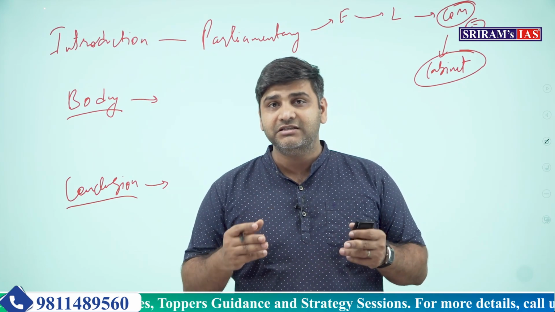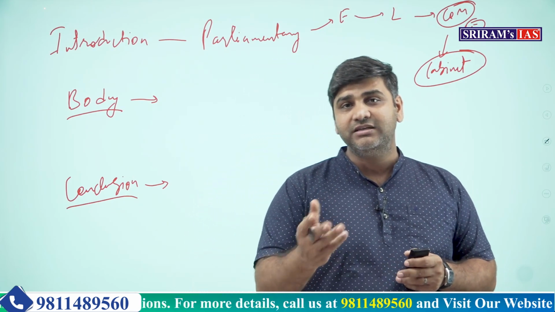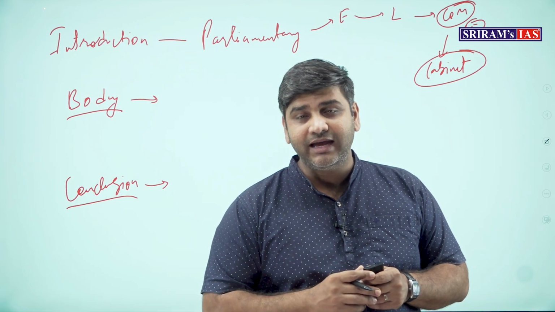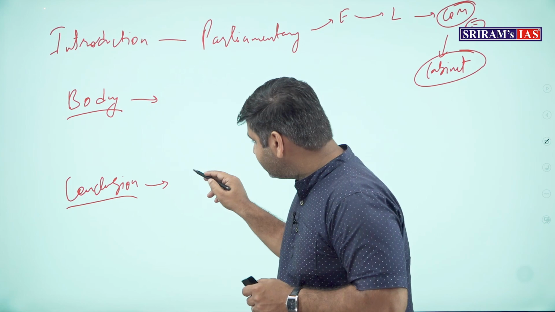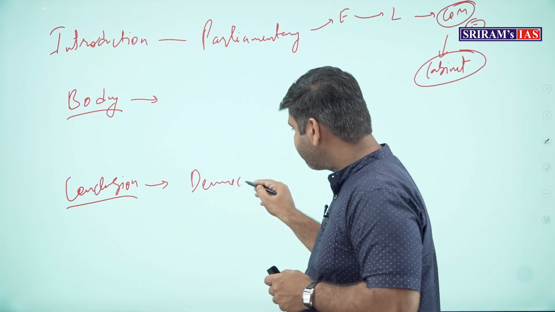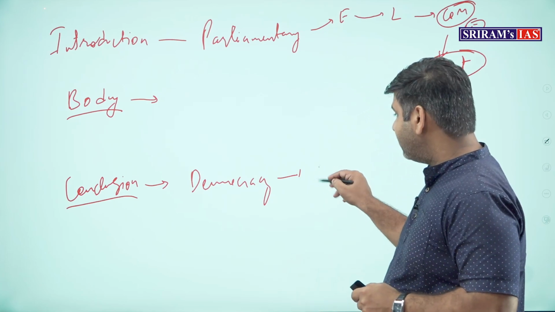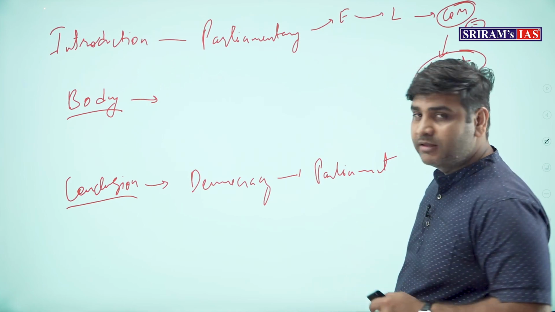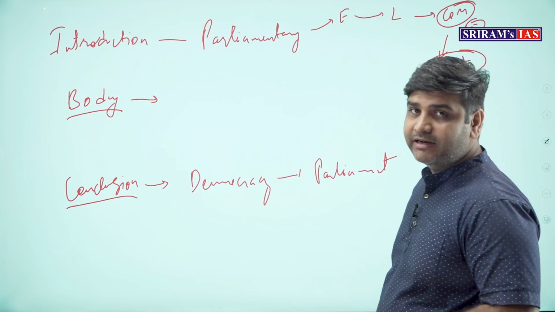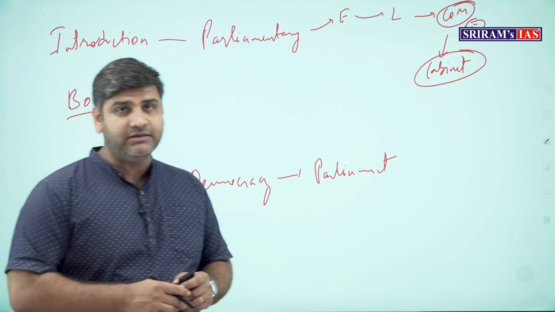So whatever the executive wants is made in the parliament, thanks to the strength the majority party has in the parliament. And with that, what is happening? The democracy, which is upheld by the supremacy of parliament, is decreasing decade after decade. So that is how you have to conclude your answer.